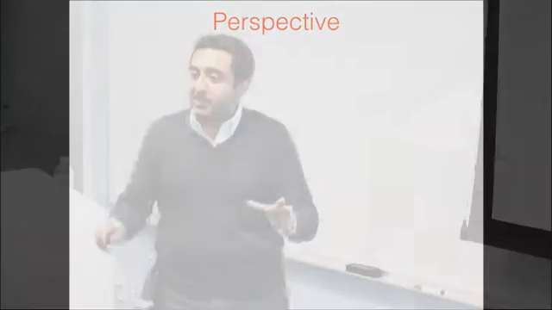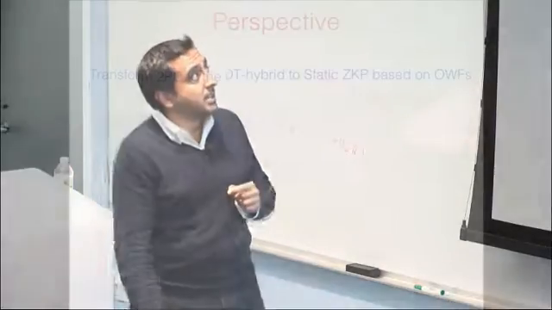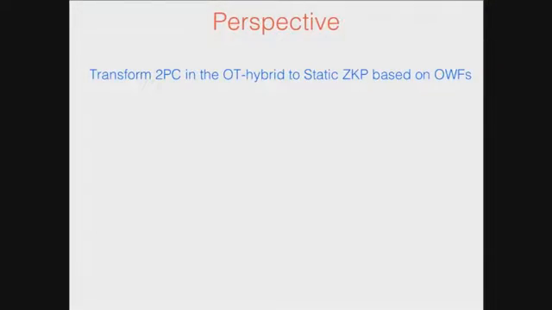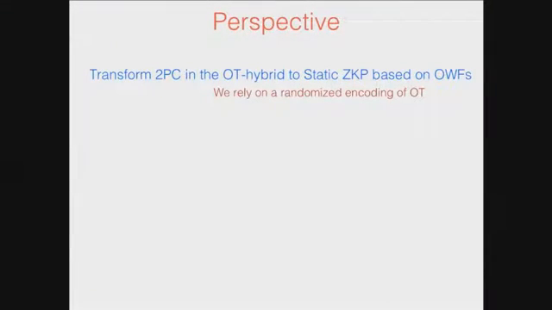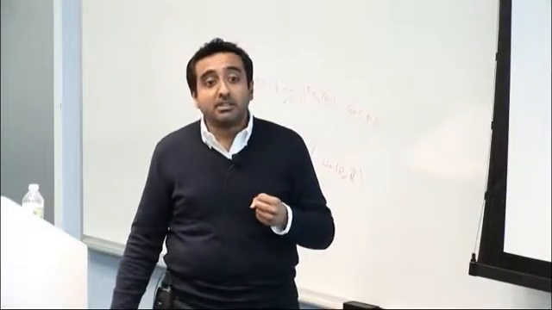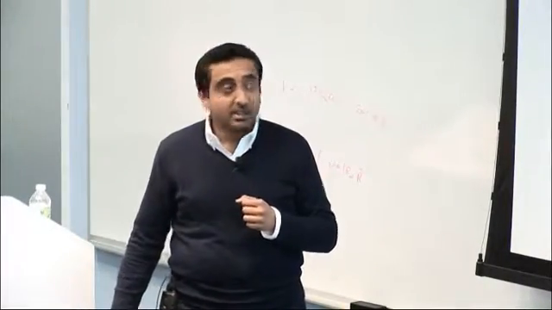And this is my last slide. The perspective, just to wrap up the sort of transformations that we have in this work, we show that from 2PC in the OT hybrid, we can get both static and adaptive, but based on one-way function. And the part that I didn't explain too well is that inside this transformation, we actually rely on a randomized encoding of the oblivious-transfer functionality itself.